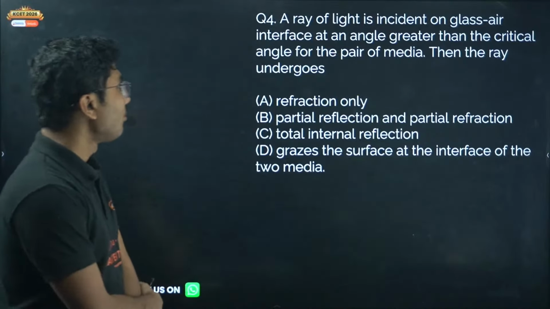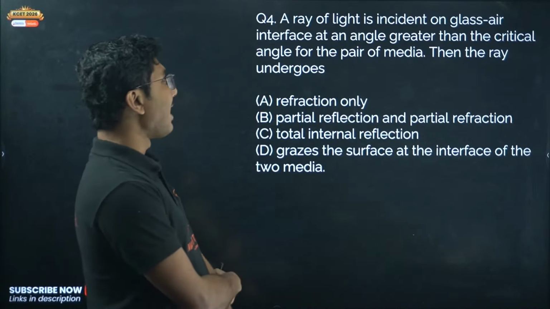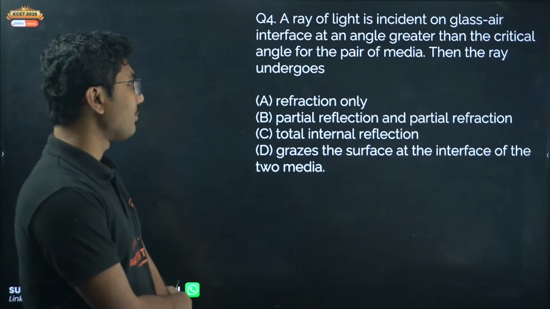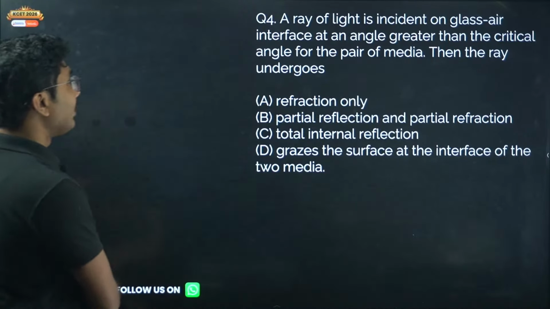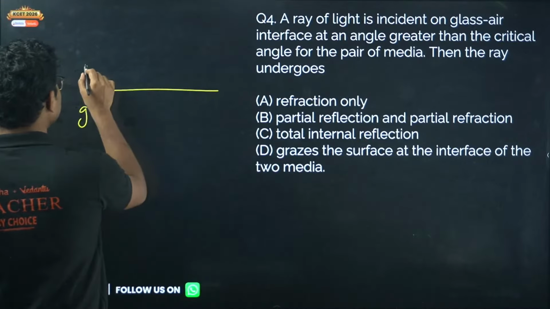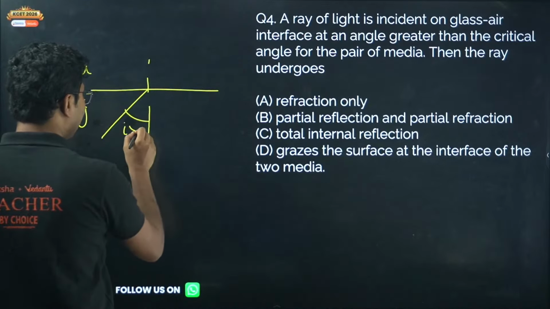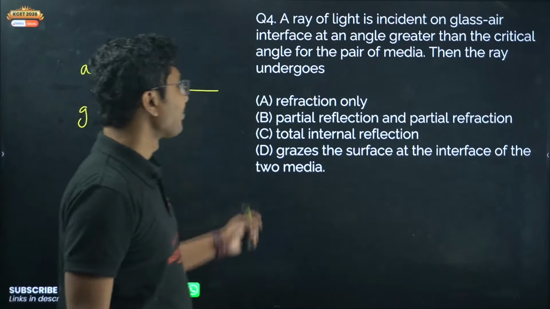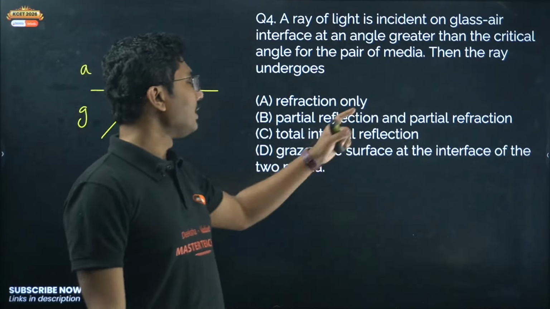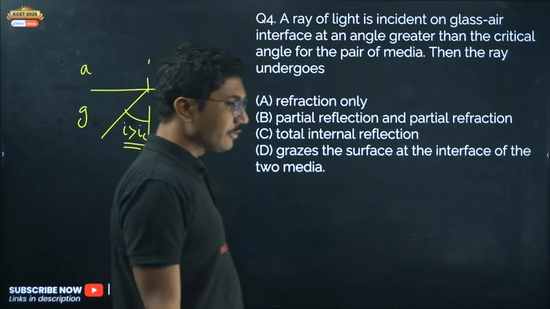Now question number 4. A ray of light is incident on a glass air interface at an angle greater than the critical angle for the pair of the media. Then the ray undergoes. So the ray of light is moving from glass to air. Suppose this is glass, this is air, and it is moving from glass to air. The angle of incidence i is greater than the critical angle. Okay, then what will happen? It will go through refraction only, partial reflection and partial refraction, total internal reflection, or graze the surface at the interface of the two media. Obviously an easy question.